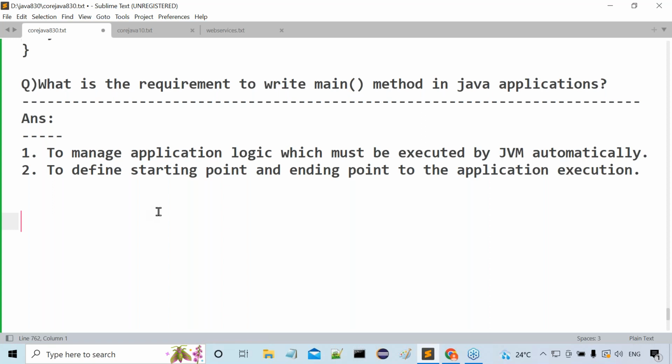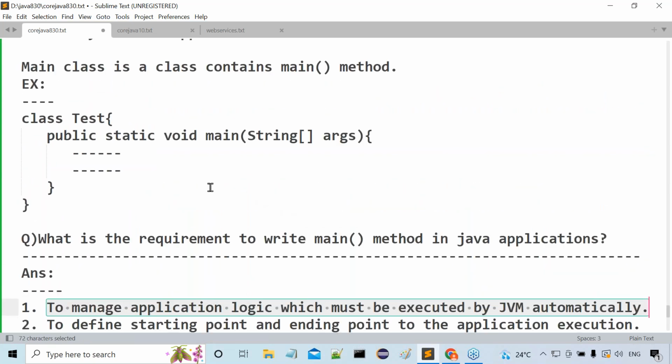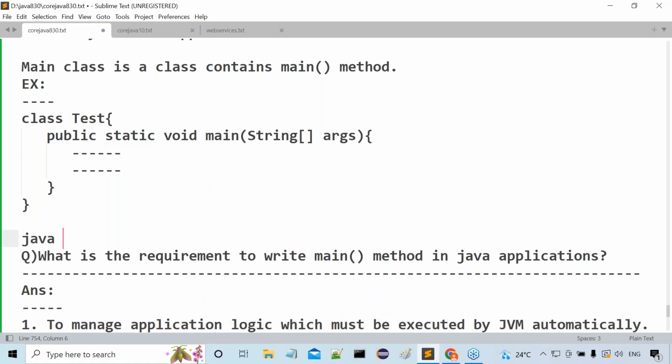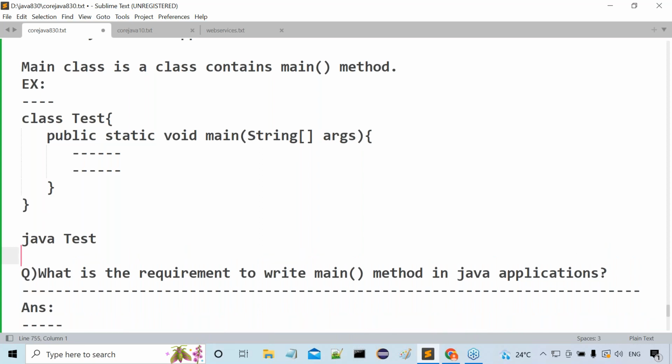Let me explain the first point of the main method: to manage application logic which must be executed by JVM automatically. Observe this clearly. If I want to execute a Java program on the command prompt, we write java Test. When we write java Test, this statement gives clarity to the JVM. In the Test class only the main method is available. Test is a main class, and there the main method is available. That information we are providing.